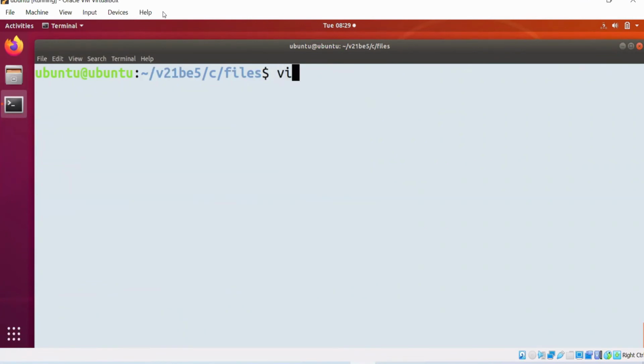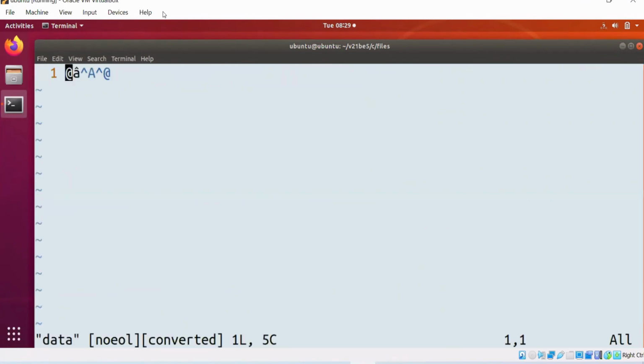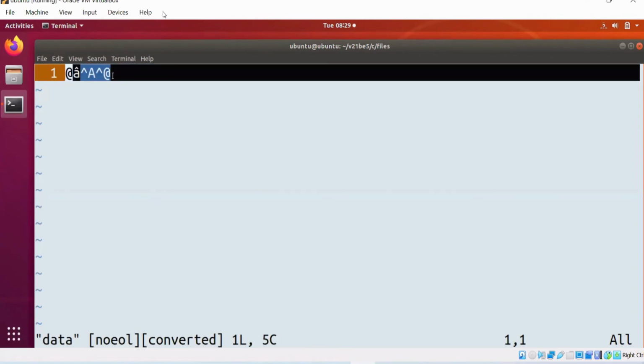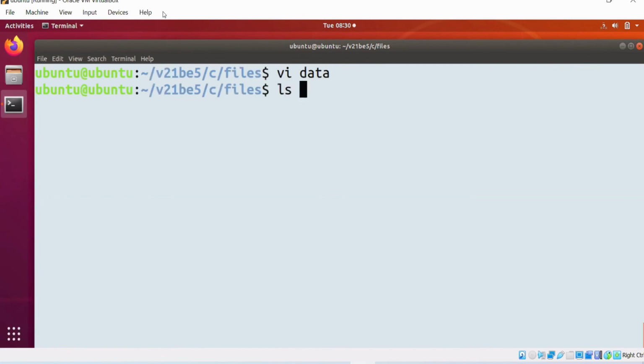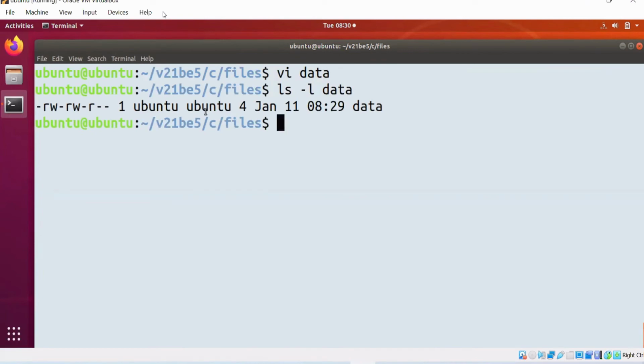Observe the data file. See, are you able to read? Is it in a formatted way, or is it in an unformatted way? It is an unformatted way. But actually that is 1 2 3 4 5 6 only. Observe the size, because we are copying an integer into the file.